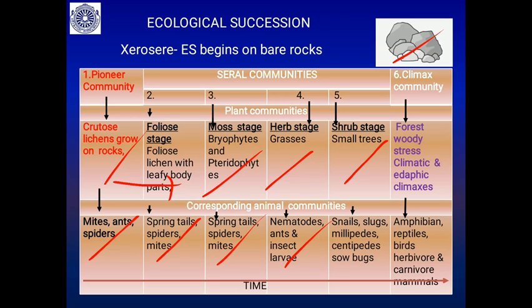By this time, the entire rock is converted into soil. So it supports snails, slugs, millipedes, centipedes, all burrowing ones. Then the shrubs are succeeded by the forest or woody trees, and this depends on the nature of the woody trees, on the climatic and edaphic climaxes. The nature of the soil and the nature of the climate decide the type of climax community in the climax stage. And this is how the forest supports different animals.